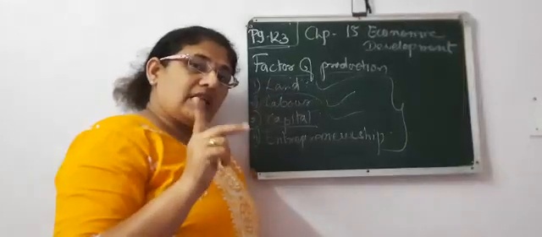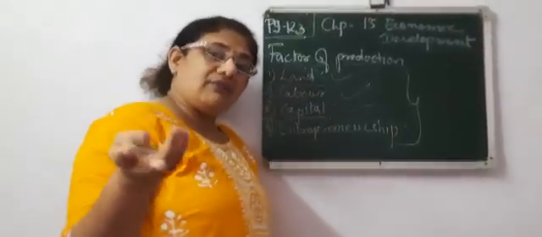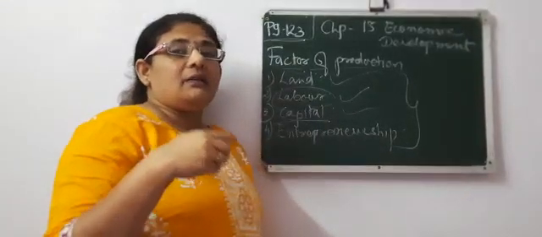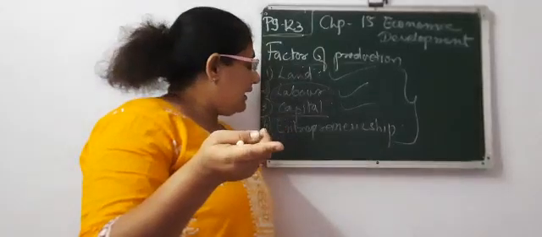Now in this also there are two types of capital. Fixed capital: machinery and buildings are fixed capital. Working capital: money and raw material are part of the working capital.